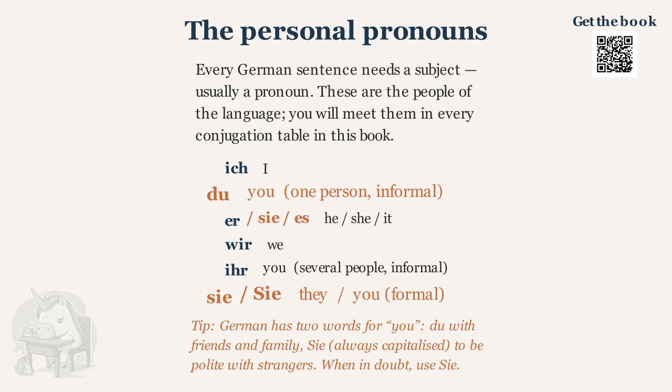German has two words for you. Du, with friends and family. Sie, always capitalized, to be polite with strangers. When in doubt, use Sie.